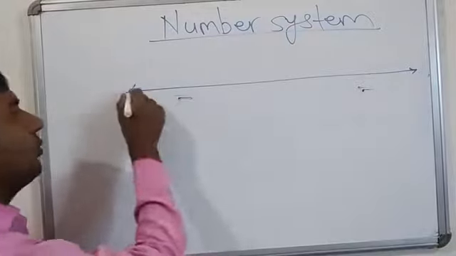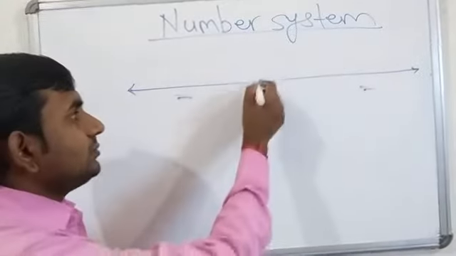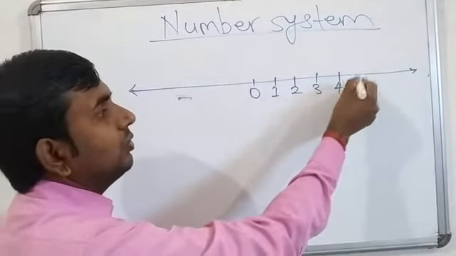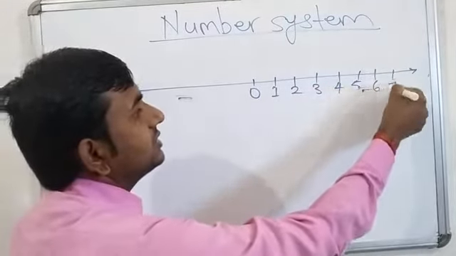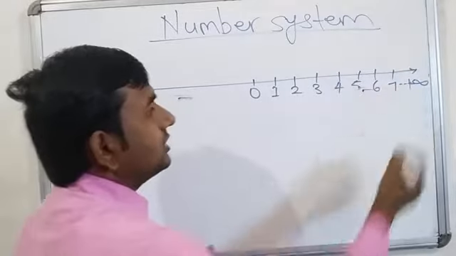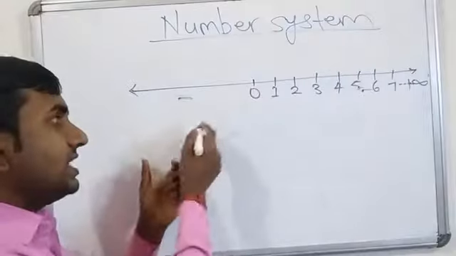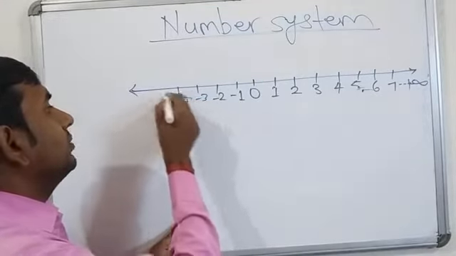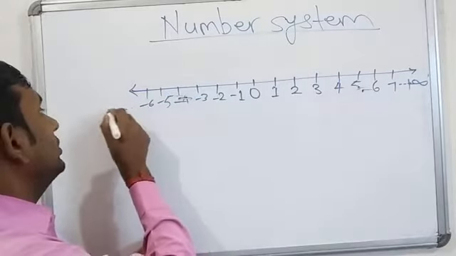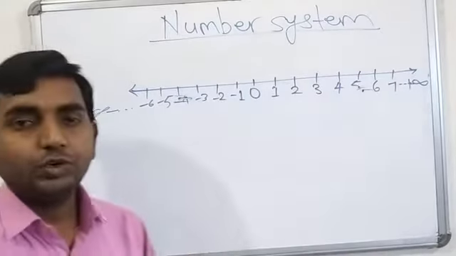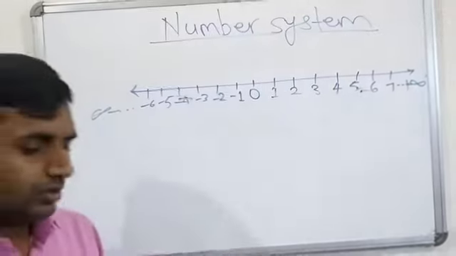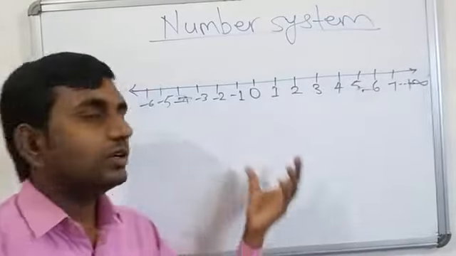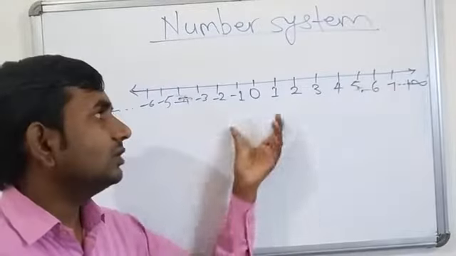Here we have a number line. Here is 0, 1, 2, 3, 4, 5, 6, 7, dot dot plus infinity. And on the left side we have -1, -2, -3, -4, -5, -6, dot dot minus infinity. From the number line we want to collect numbers. Then how will we collect numbers? In which form do we have to collect numbers from the number line?